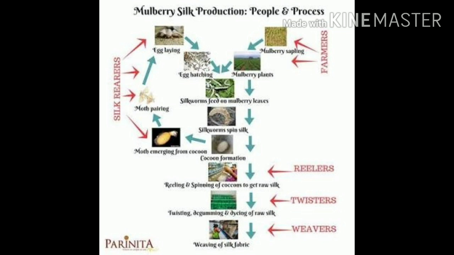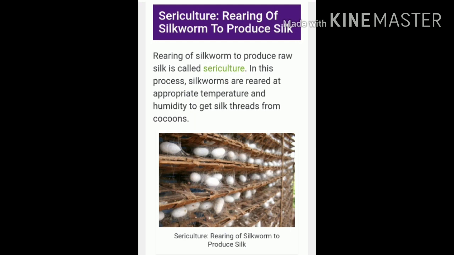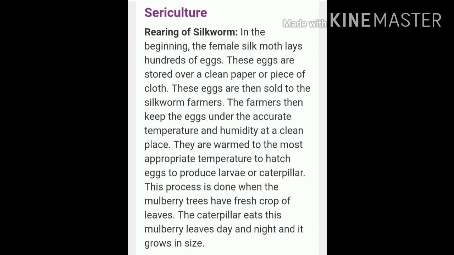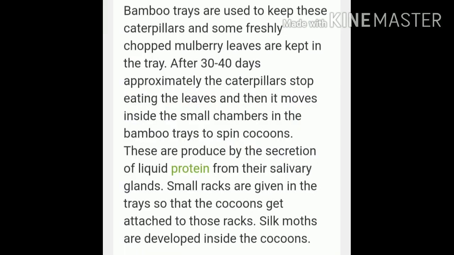So basically in the rearing of silkworms, the healthiest moths are chosen for breeding and laying eggs. Then the larvae that emerge once the eggs hatch are fed on mulberry leaves and continue feeding for 20 to 35 days. When the silkworm is about 35 days old, it starts spinning a cocoon around itself. This process takes about 3 to 7 days to complete. Then the pupae inside the cocoons are killed by putting the cocoons into hot water, which kills the worm and loosens the filaments from the cocoons.